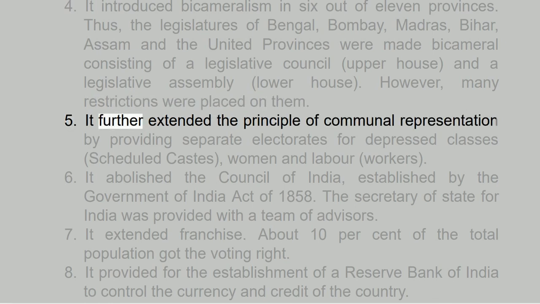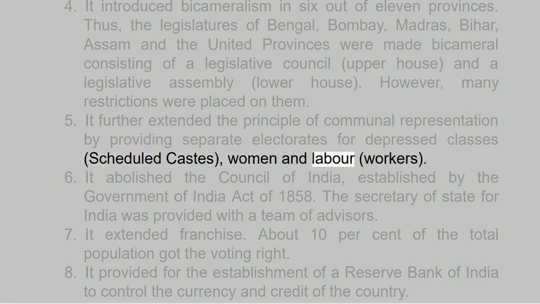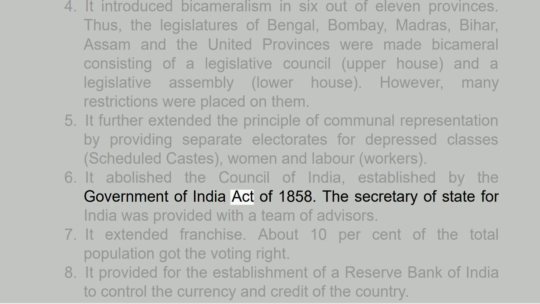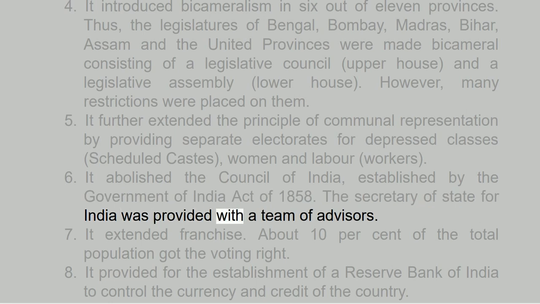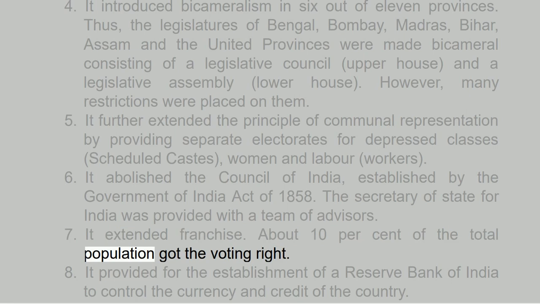5. It further extended the principle of communal representation by providing separate electorates for depressed classes, scheduled castes, women and labour, workers. 6. It abolished the Council of India, established by the Government of India Act of 1858. The Secretary of State for India was provided with a team of advisers. 7. It extended franchise. About 10% of the total population got the voting right.